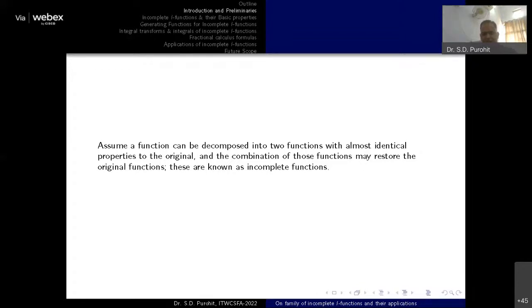That means if a function can be decomposed into two functions in which both the functions, which are the decomposition of the original one, follow the similar type of identities of the original function, and again by adding those two functions we recover the original function, they are known as incomplete functions or a family of incomplete functions. There are so many directions for the incompleteness of the functions.